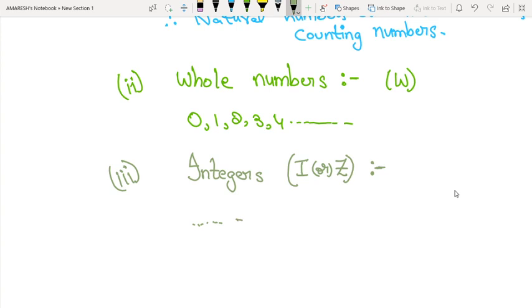So on, -3, -2, -1, 0, 1, 2, 3, so on. As you can see, in integers we can see negative numbers and positive numbers.